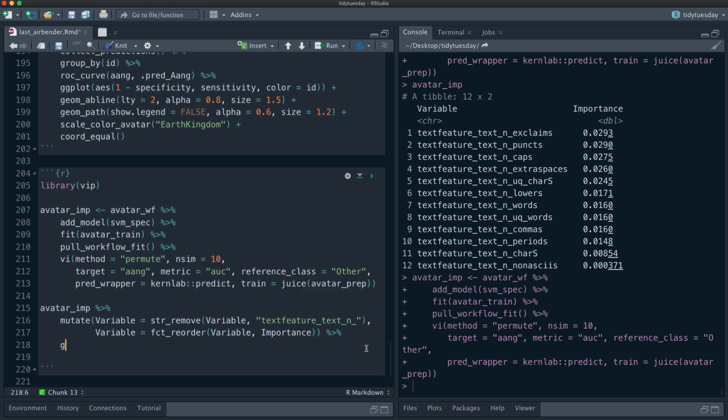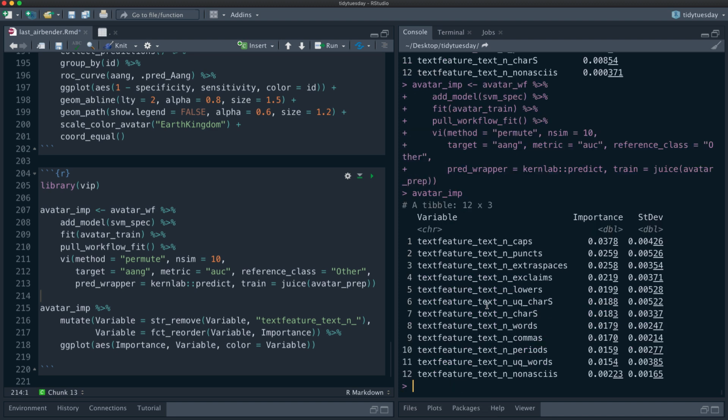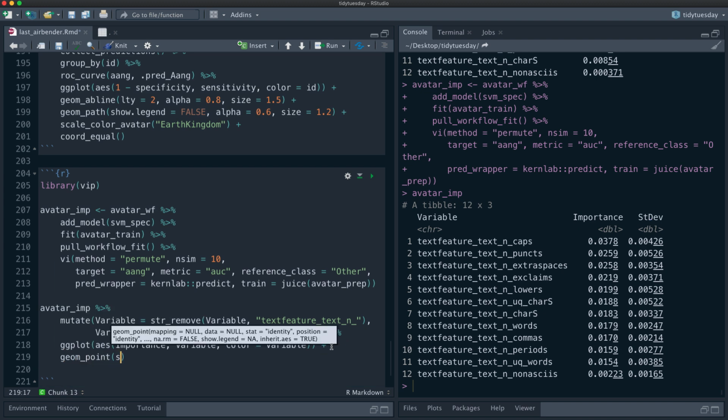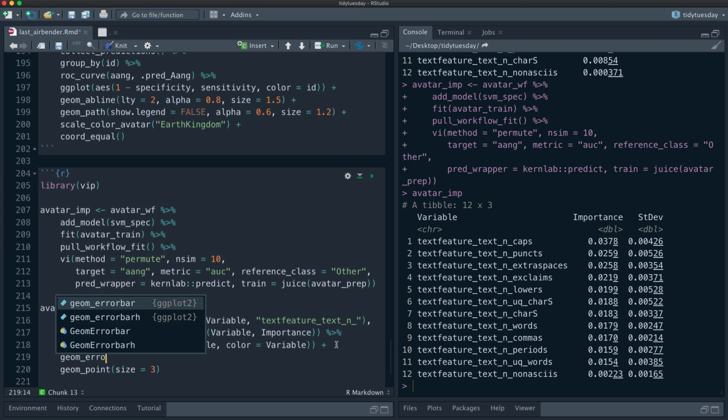Like so, and then we'll do ggplot aes, so importance on the x-axis, variable on the y-axis, color equals variable. So now we're not going to have just one value. We actually will have a measure of the center and the spread, so a standard deviation there. So we can do the points. Let's make them big. And we also can add in some error bars underneath it.